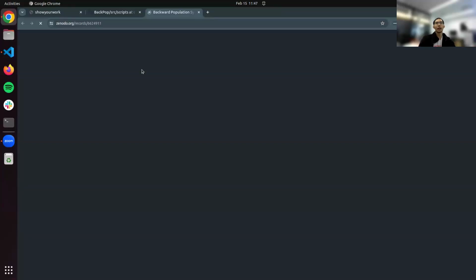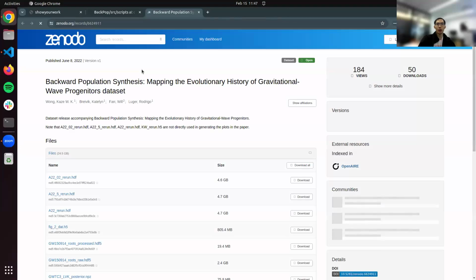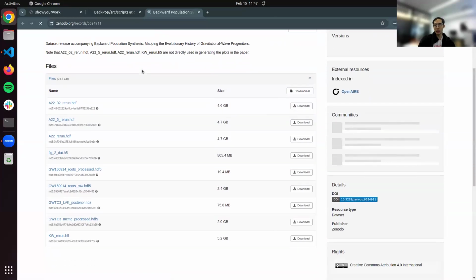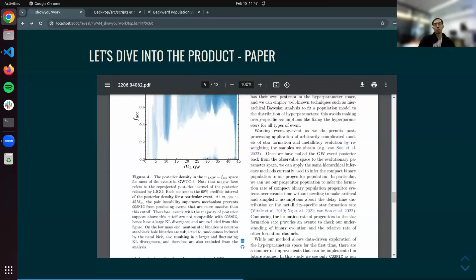Anyway, the idea is not only does it point you to the figure and the script that generates the figure, but also if you use some big dataset that you don't want the user to explicitly reproduce, or, well, you can get the script somewhere, but it will be nice if you have the data ready to go for them in case they don't want to run the computation. Then there's a Zenodo link that points to the paper, and they can just fetch the data and reproduce the figure basically bit to bit. So that's the idea. Show Your Work is a workflow management tool that helps you do that.